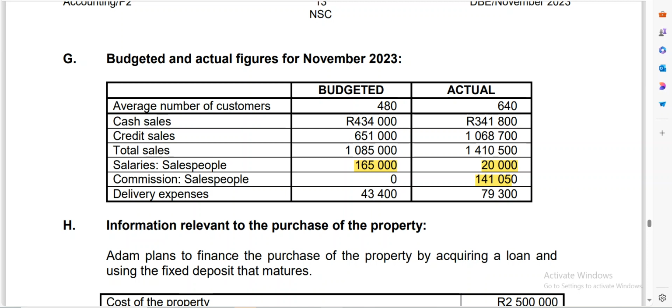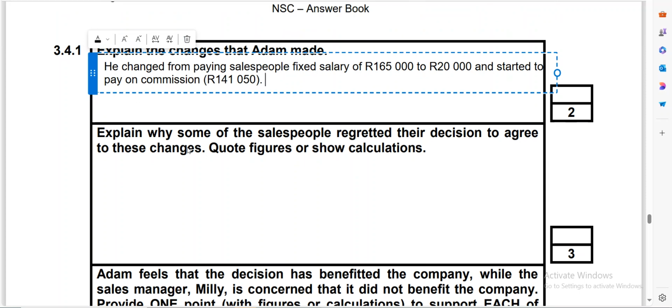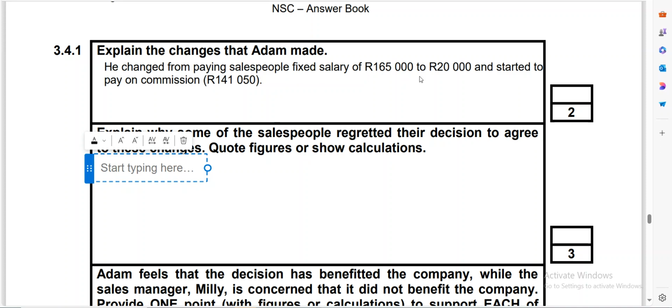Okay, so now let's get what the next question says. The next question says, explain why some of the salespeople regretted their decision to agree to these changes, quote figures or show calculations. Now let's compare. We want to know if this has benefited them or not. Now remember, before commission they were paid 165,000, right? But now their fixed salary decreased, they got 20,000.